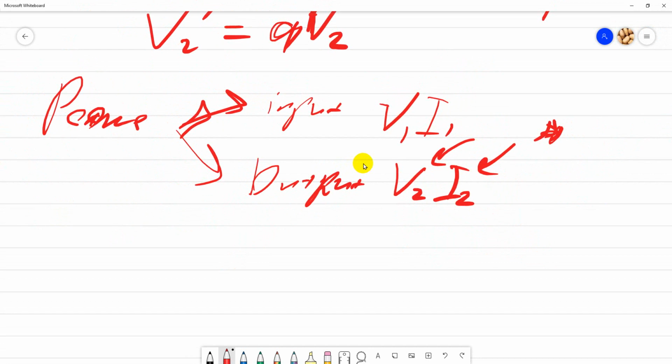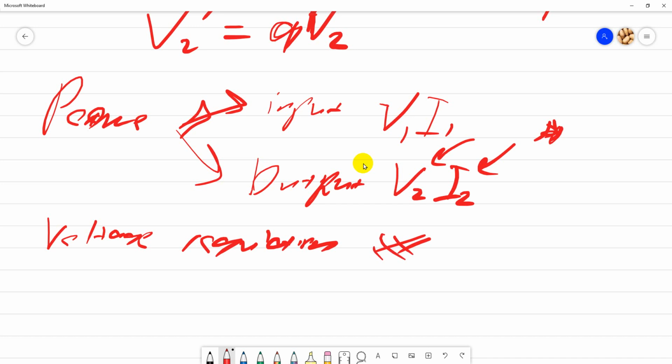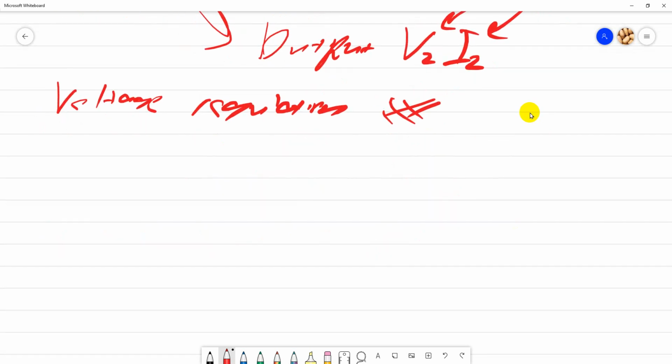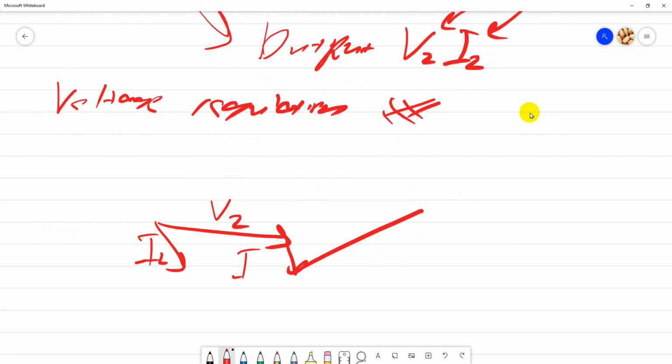You need to know how to do voltage regulation. This one is quite difficult, so make sure you know how to draw this and how to answer. Look back at this: this is I2, this is V2, this is I2 R equivalent, I2 X equivalent.